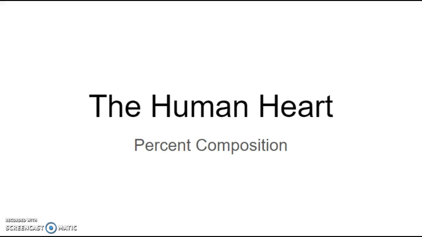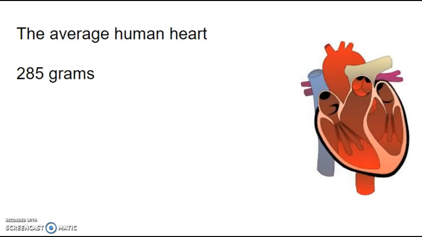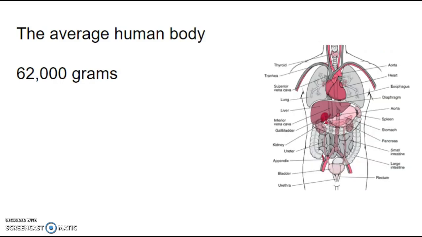Welcome back! Today we are going to talk about the human heart, and in particular we're going to compare the mass of it to the mass of the rest of the human body. So, I've discovered through some internet research that the average human heart has a mass of 285 grams. That's the average between the average female and average male heart. And the average human body is about 62 kilograms, or 62,000 grams.